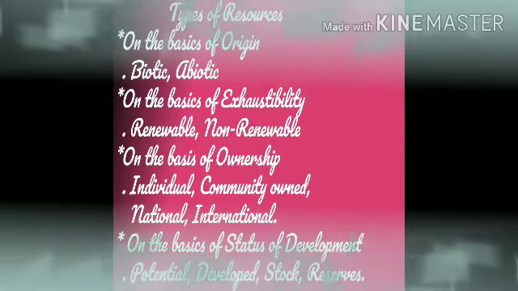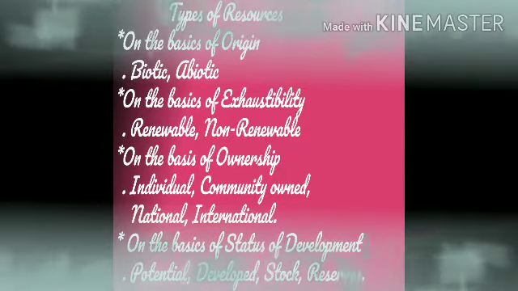It is subdivided into renewable and non-renewable. Renewable, as I said before, can be taken again, and non-renewable cannot be taken back. Examples are minerals, fossil fuels and many other things.